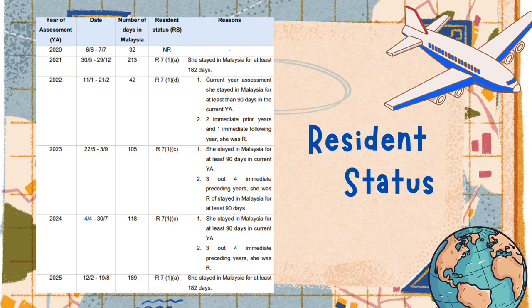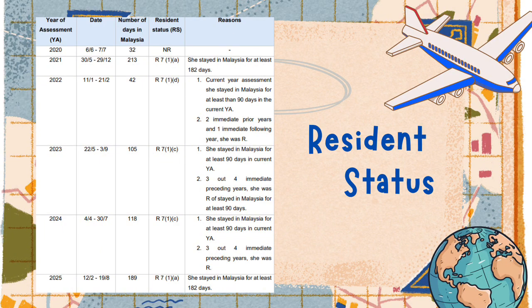Since she was physically present in Malaysia for more than 182 days, she fulfilled the requirement under Section 7(1)(a). Therefore, she is considered a resident for that year. Next is the year of assessment 2022. Although she was in Malaysia for only 42 days, she was still treated as a resident under Section 7(1)(d). This is because she fulfilled two important conditions. Firstly, she had been a resident in the two immediately preceding years, and secondly, she was also a resident in the following year. Therefore, she continued to enjoy resident status despite staying for less than 90 days.